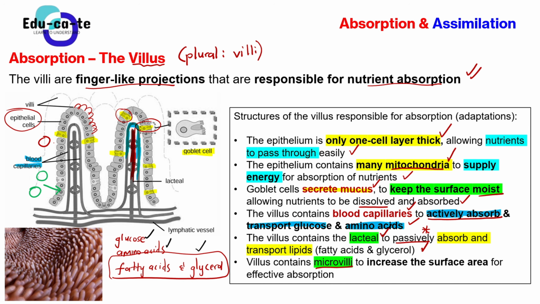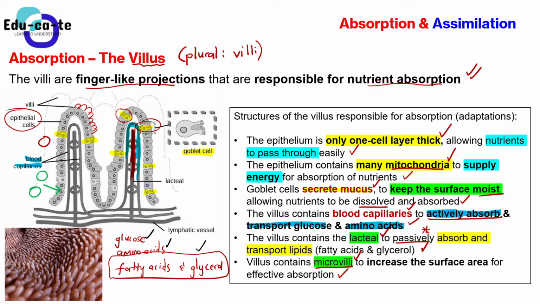What is the significance, or what is the benefit of having these microvilli? It is to increase the surface area for effective absorption to take place. Basically, these microvilli make a greater space. They increase the surface area. So when they ask you for adaptations for the villus, or the structural adaptations, you need to explain. It's 2 marks. You need to give a structure and give its function.